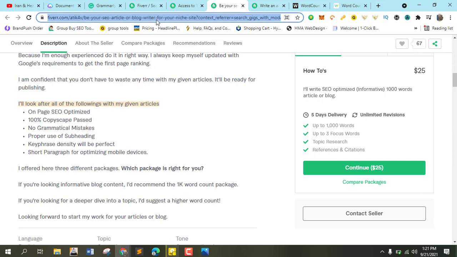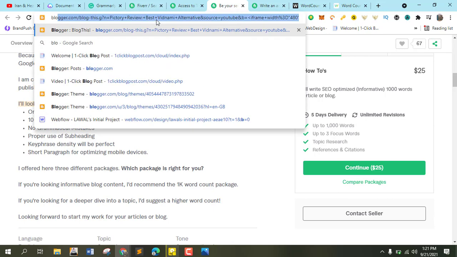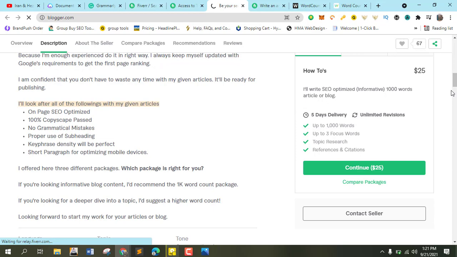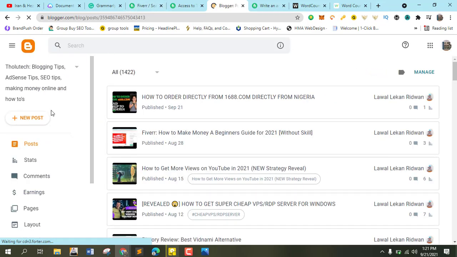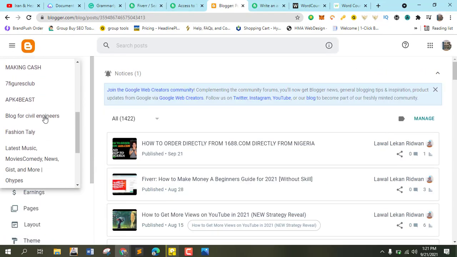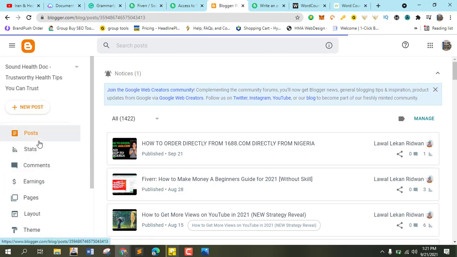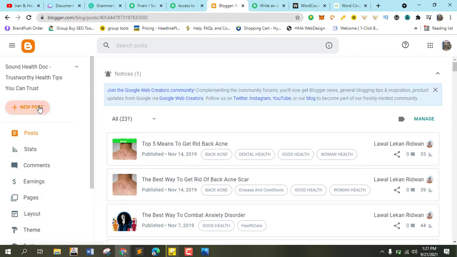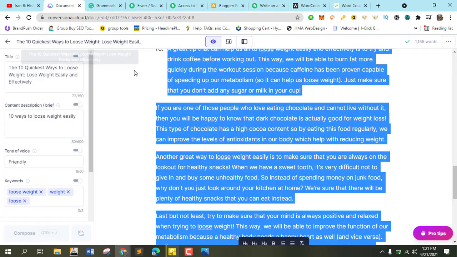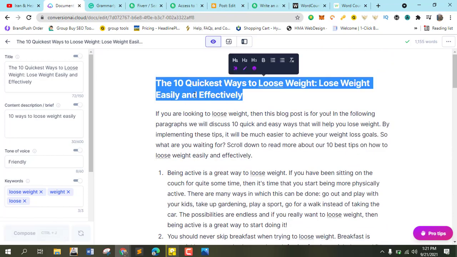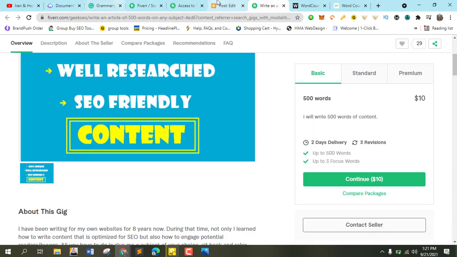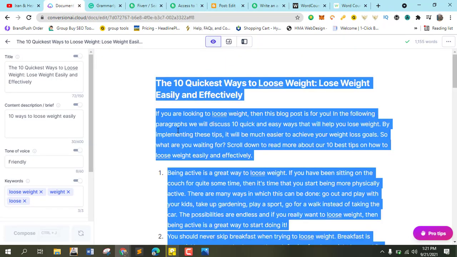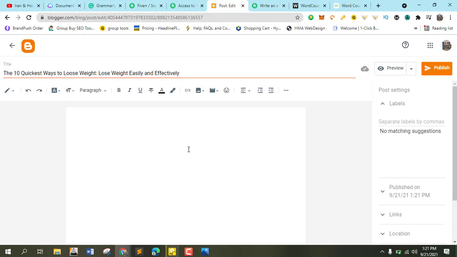So let me just put this content on my Blogspot. I think I have a Blogspot for this. So I'll just post this on my blog, in posts. This is how it is. I'm going to copy the title here, and then copy all the contents too. Paste.